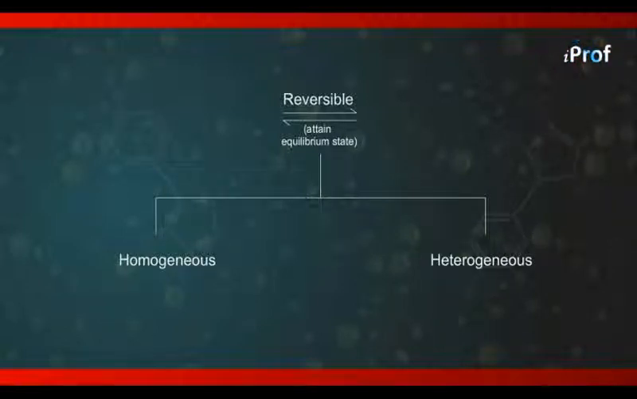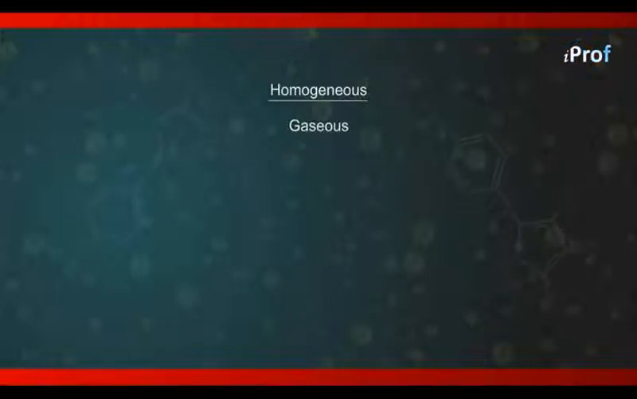Let us first of all look at the examples of homogeneous reversible reactions. All the three types of homogeneous reversible reactions are available. Reactions in the gaseous medium, reactions in the liquid medium, reactions even in the solid state. I'll write certain examples over here. So far as gaseous reactions are concerned, one very common example is the reaction between hydrogen and iodine to give HI.